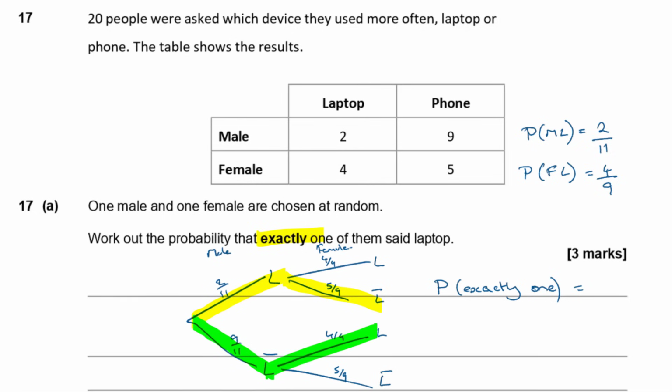So it's those two branches, isn't it? It's going to be the branch laptop, not laptop, or, which is plus in the land of probability.